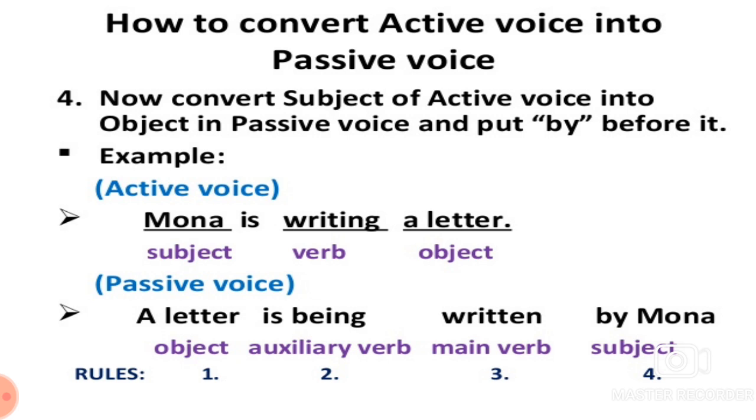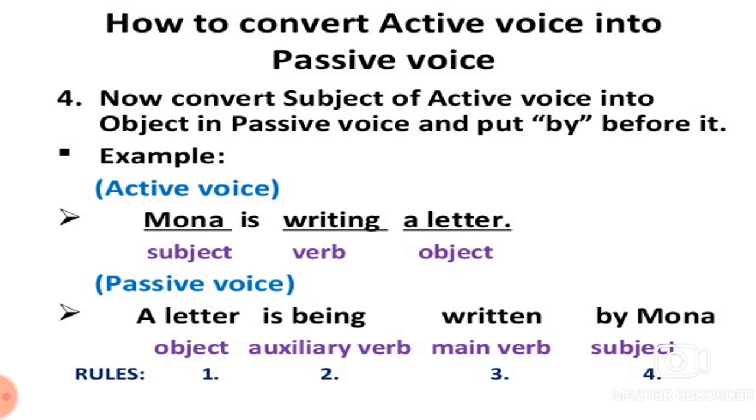For example, Mona is writing a letter. In this sentence, Mona is the subject, writing is the verb, a letter is the object. In passive, a letter is being written by Mona.